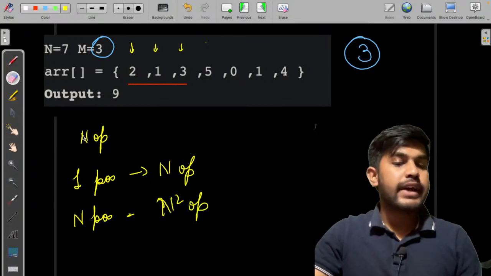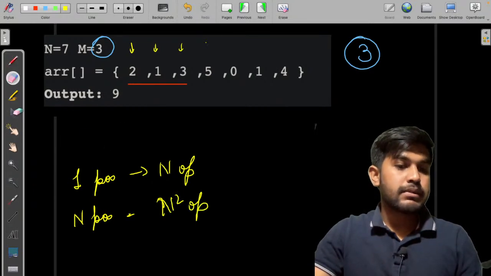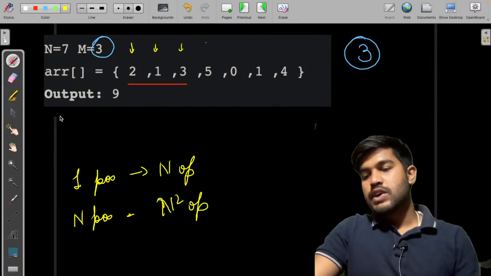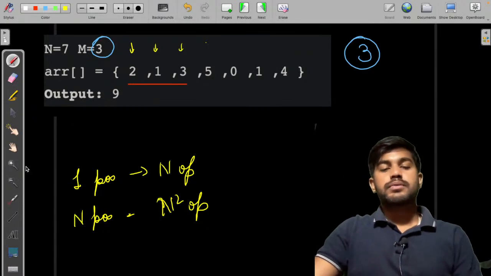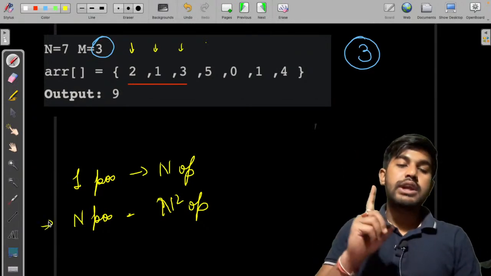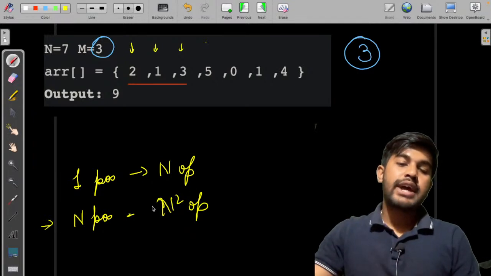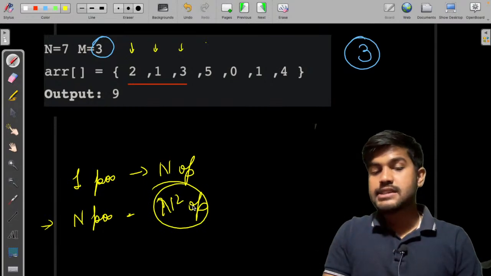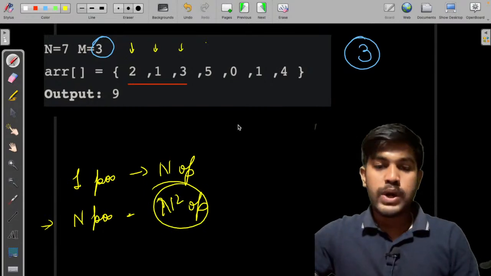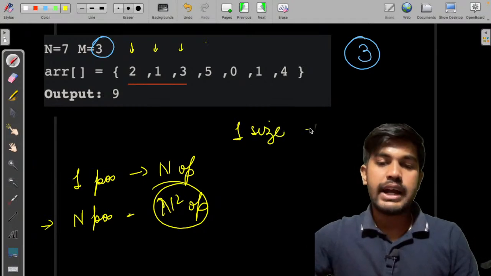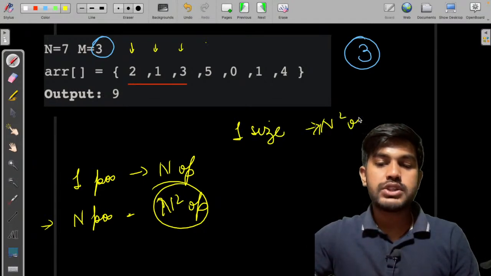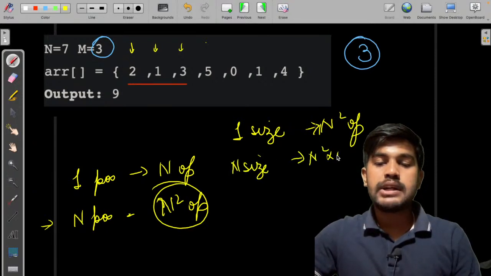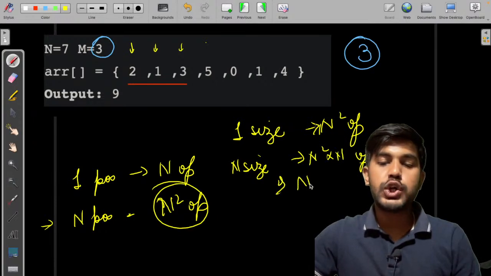And this is what I was trying to convey from my last person. That person was claiming that it would take n square operations. Okay, so this is why, because to consider only a subarray of size 3 we are doing n square operations. So to consider subarrays of all n sizes, for one size we are doing n square operations, so for n sizes we need to do n square multiplied with n operations, that is n cube operations.